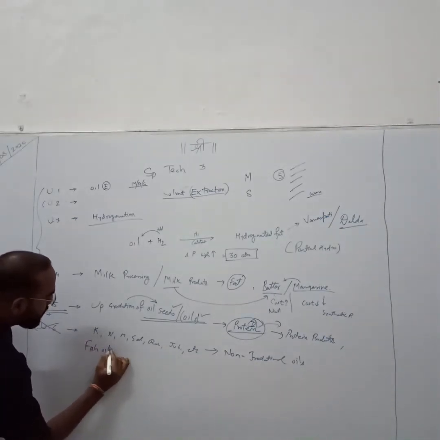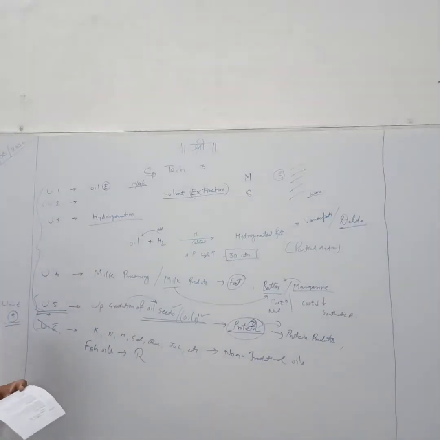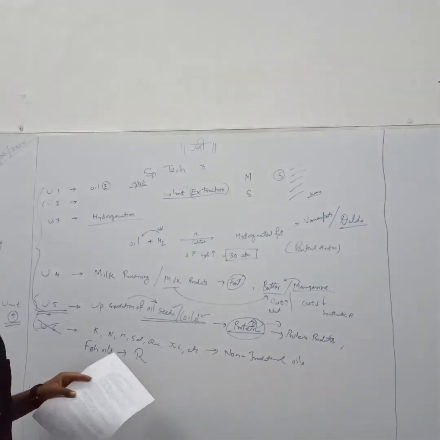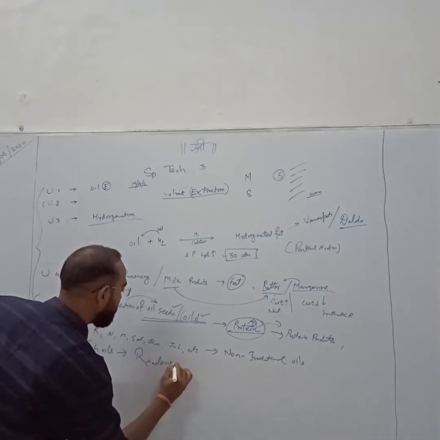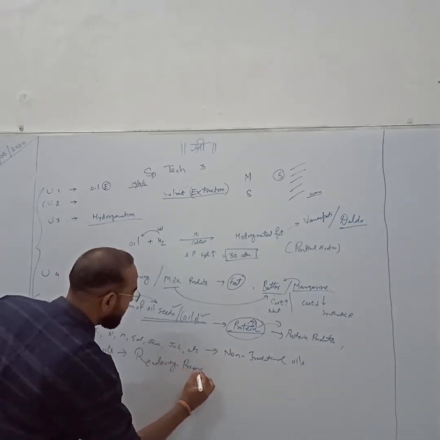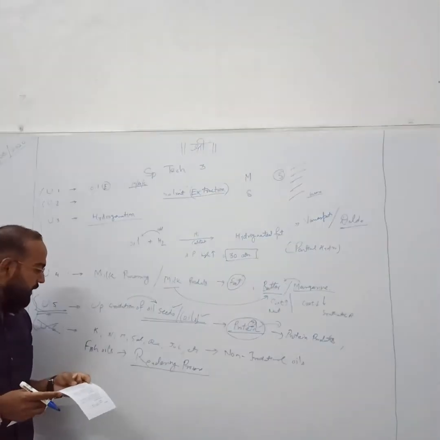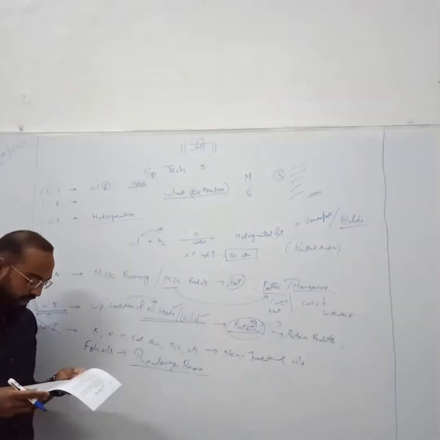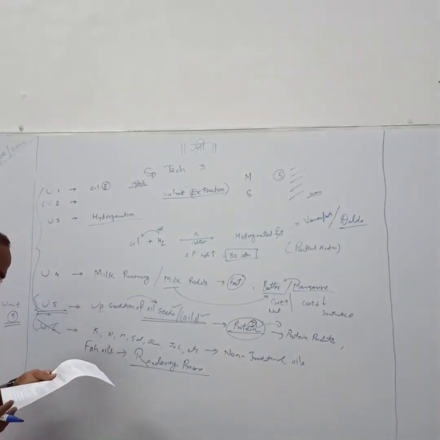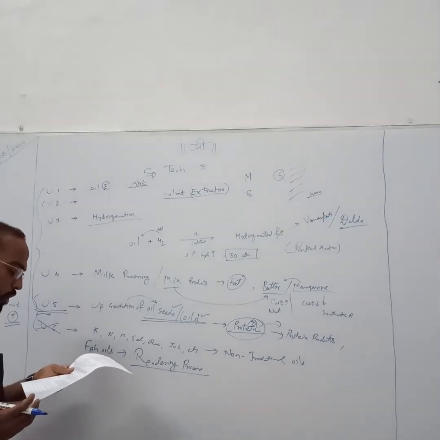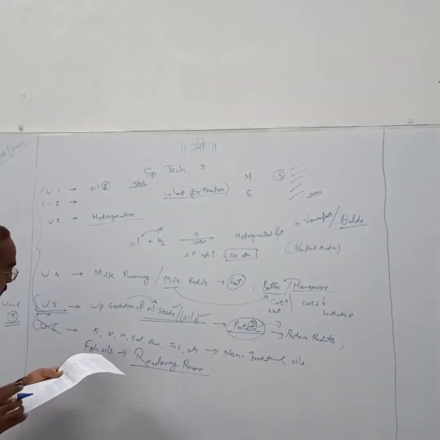Fish oil is a different topic, and how to refine it or how to obtain the fish oil from the flesh of the fish will be covered in your rendering process. It's a very beautiful process, and technically it's very good to understand and simple to understand. Rendering of animal fats, then membrane processing of fats and oils, and utilization of waste products from oil processing industries.